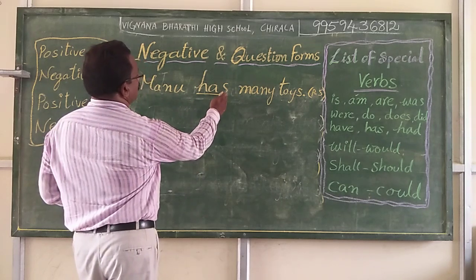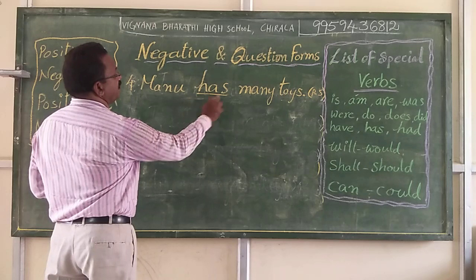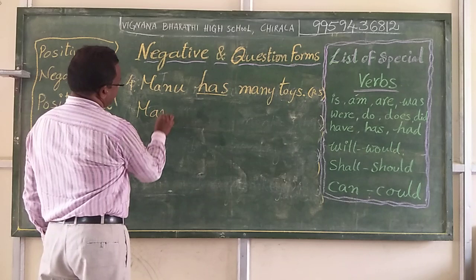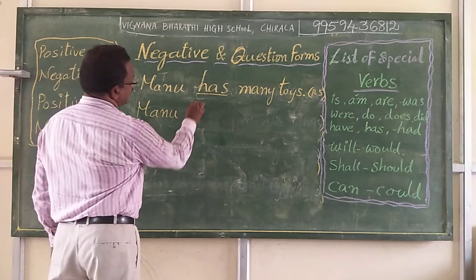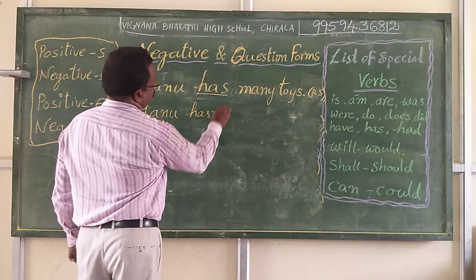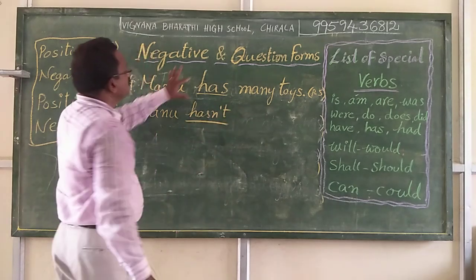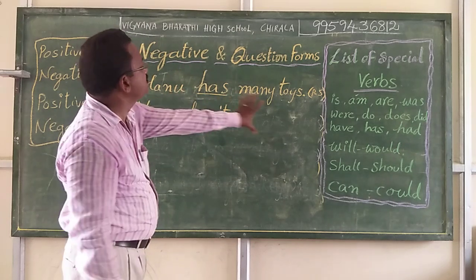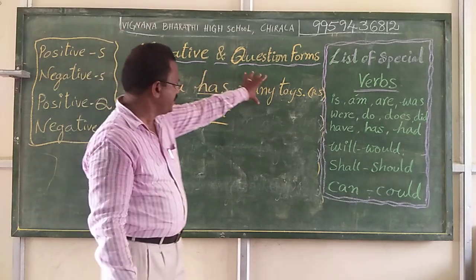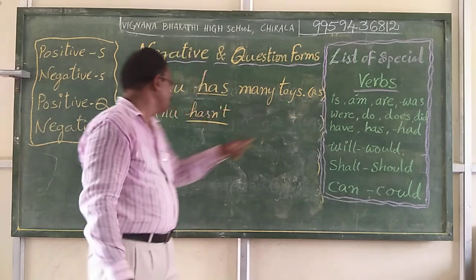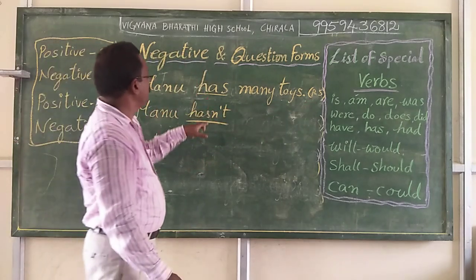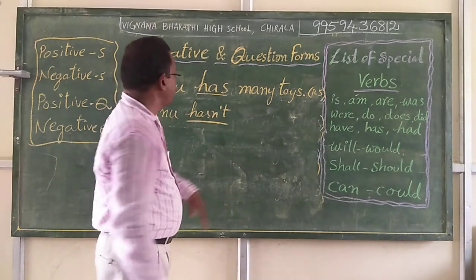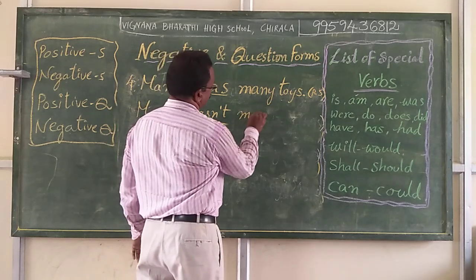We understood the part. What is the verb part here? Has. What is the negative statement here? Manu has not. Manu hasn't. So has becomes hasn't, the rest remaining the same. Manu has many toys, positive statement. Manu hasn't. For this has we added not here. Now we can write the rest of the sentence the same.